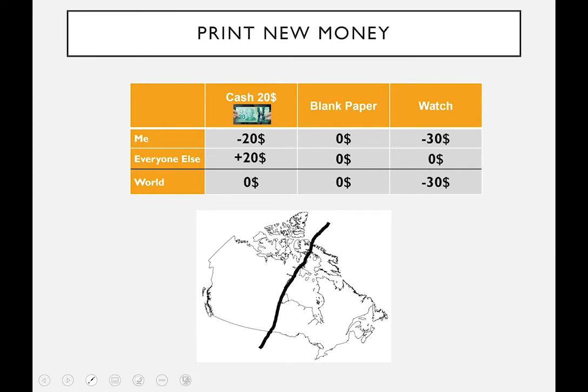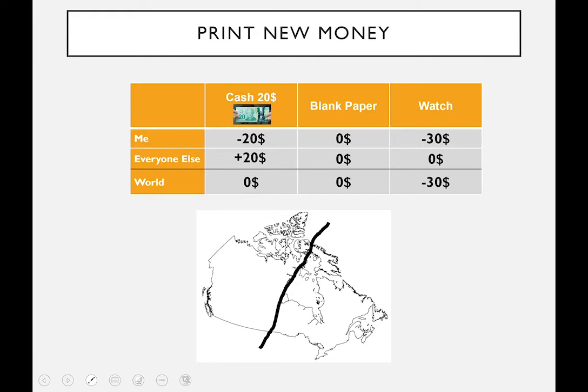Now, imagine that everybody west of that line, west of Winnipeg, wakes up tomorrow morning, and when they look in their wallet, they got blank pieces of paper out of invisible ink. The money just disappeared. It's just white paper. Everybody east of Winnipeg wakes up and they still have money.